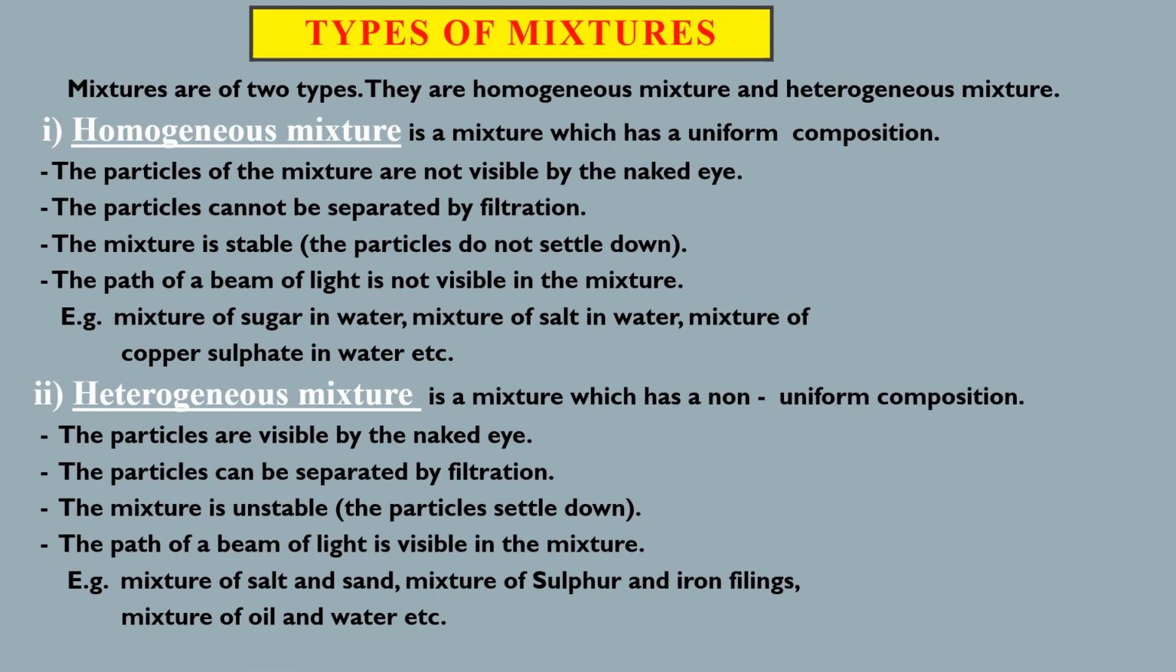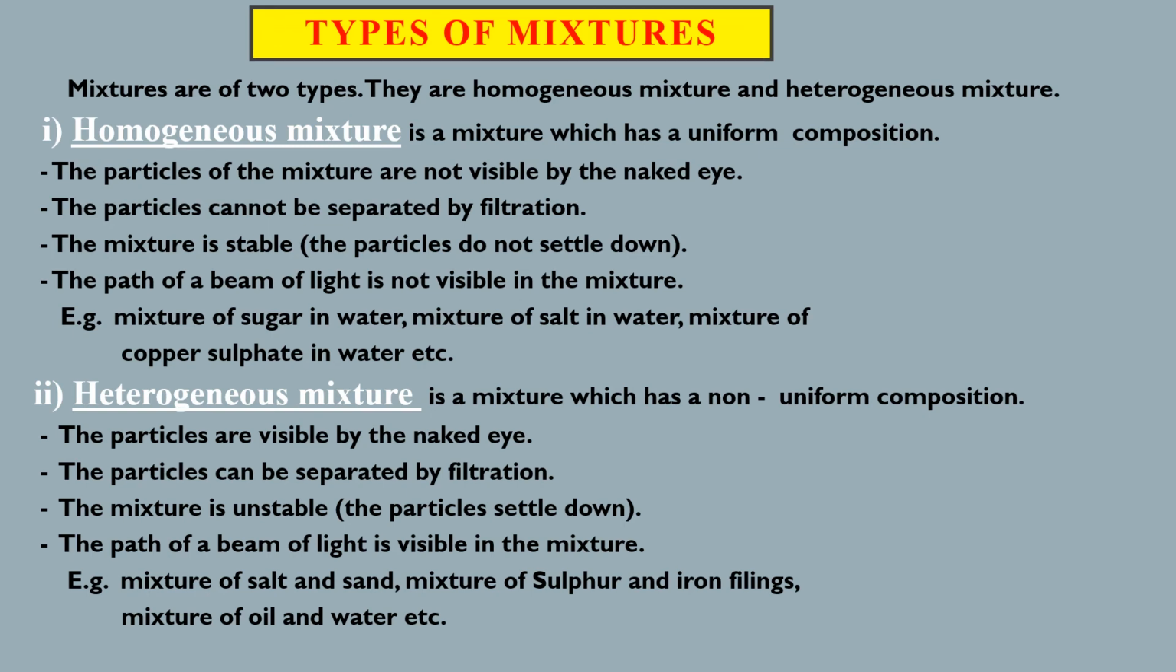In mixtures, what are the different types? Let us look at the types of mixtures. Mixtures are of two types. They are homogeneous mixtures and heterogeneous mixtures. A homogeneous mixture has a uniform composition. The particles of the mixture are not visible to the naked eye. The particles cannot be separated by filtration. The mixture is stable. No particles settle down.